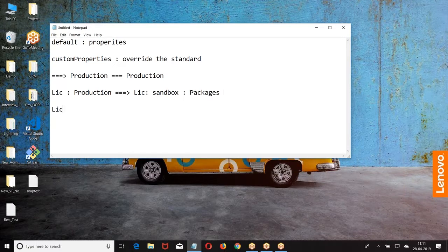Now I told you, from the LIC organization you develop something as a product, some functionality or tool, and you want to sell this tool to a third party. Now IBM developed a tool, sir, code management.